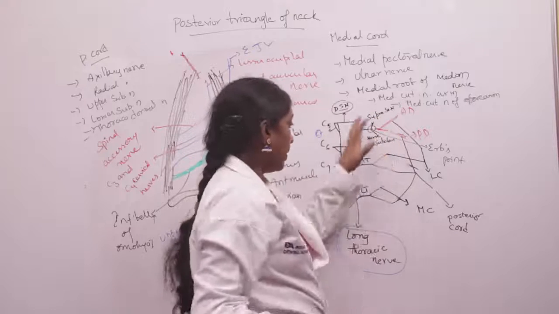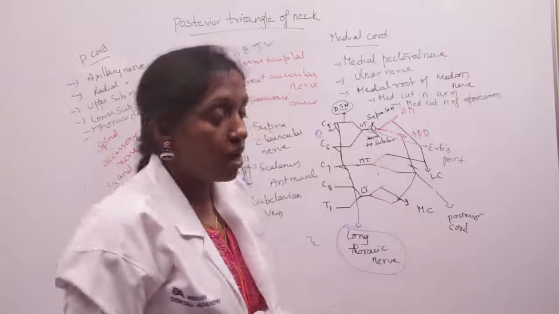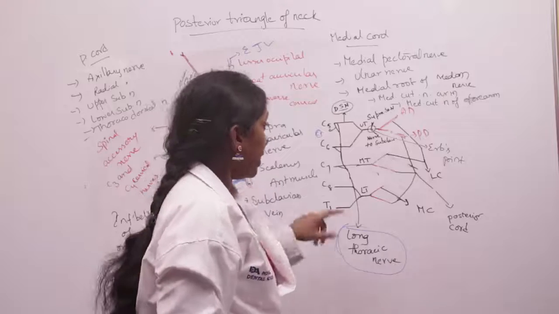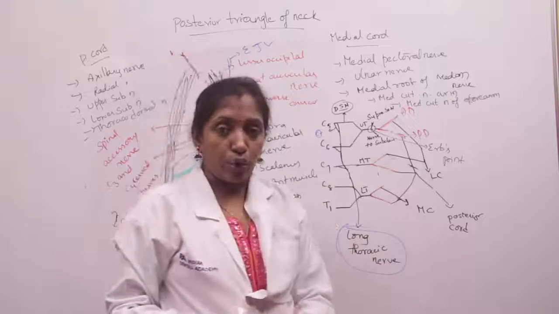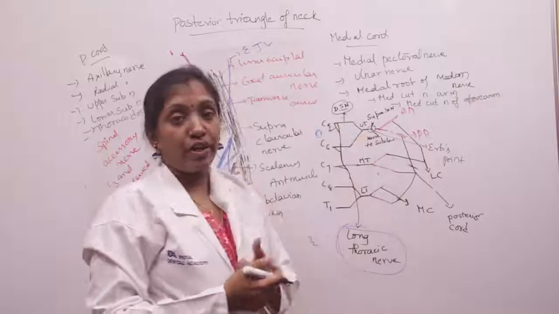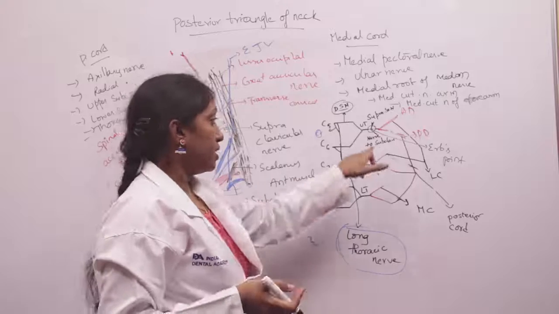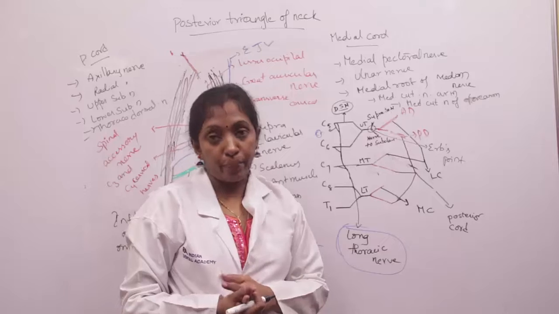Again these trunks, upper trunk, middle trunk and lower trunk, divide into anterior division and posterior division. The anterior divisions of the upper and middle trunks unite to form the lateral cord. The anterior division of the lower trunk forms the medial cord, and the posterior divisions of all 3 trunks, that is upper, middle and lower trunk, unite to form the posterior cord.